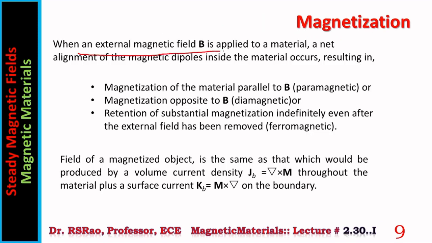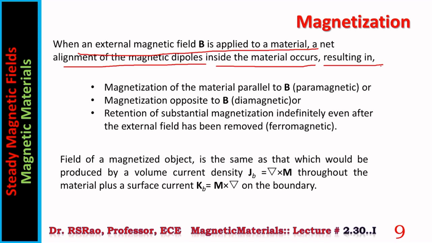When an external magnetic field is applied to a material, net alignment of magnetic dipoles inside the material occurs, resulting in... before going further, one or two important points. Magnetization is due to atomic dipoles that exist inside the materials. Only certain materials have atomic dipoles. These atomic dipoles are associated with certain magnetic moments. These magnetic moments are mainly due to spin and revolution of the orbital electrons.